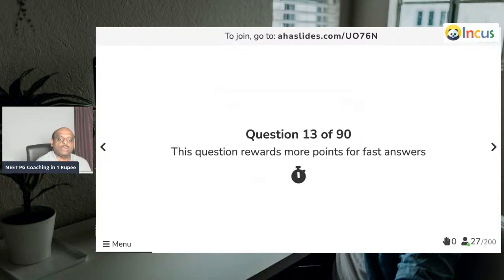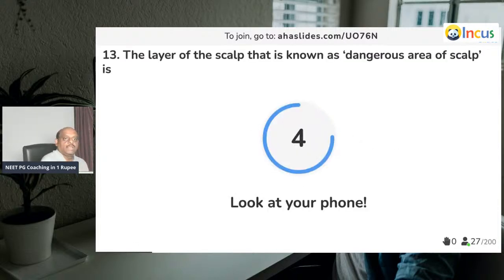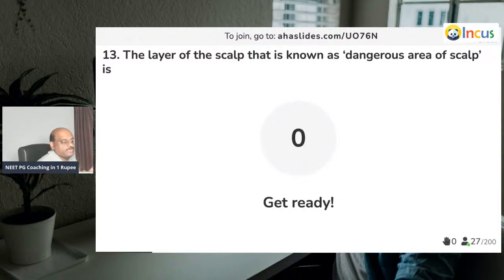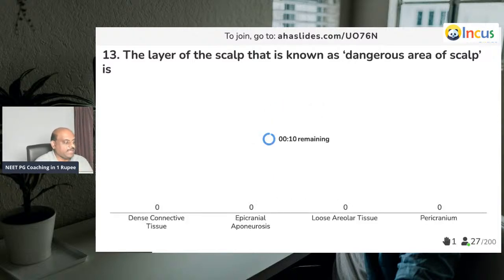Good. Now, question number 13. What is the dangerous area of the scalp? What is that layer of the scalp which is called the dangerous area?